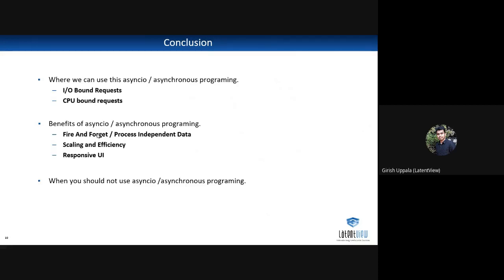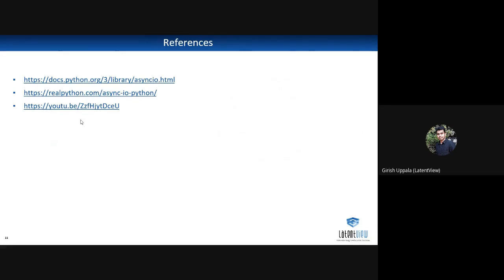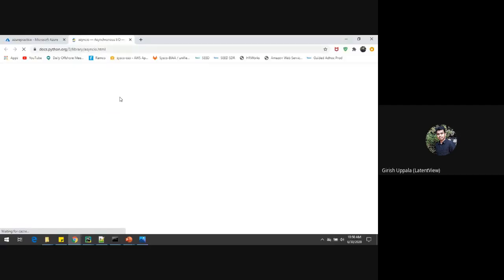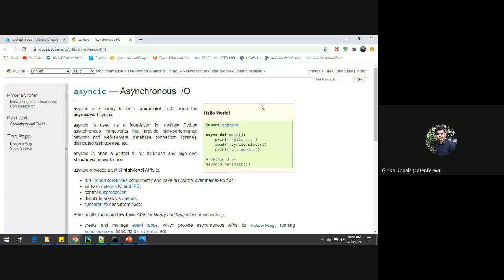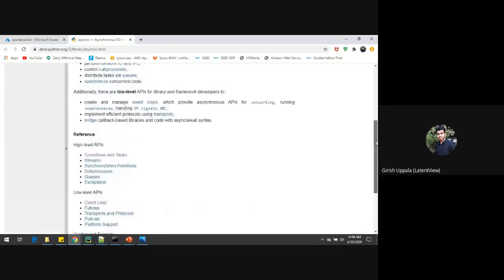These are all the things we have to keep in mind: where we should use the asynchronous process and where we should not. That is the end of this. Here I have some references for this. This will give you the actual asynchronous library, with all the APIs of the asynchronous library. Just have to go through all these things.